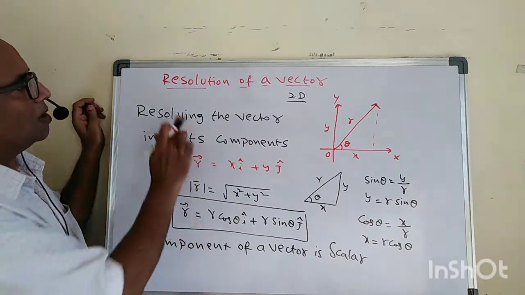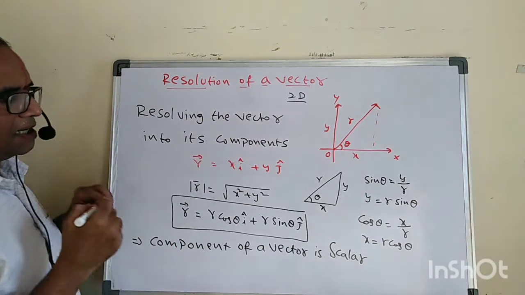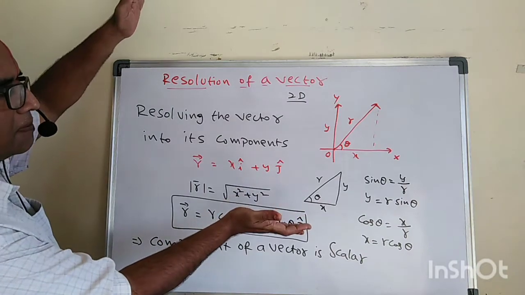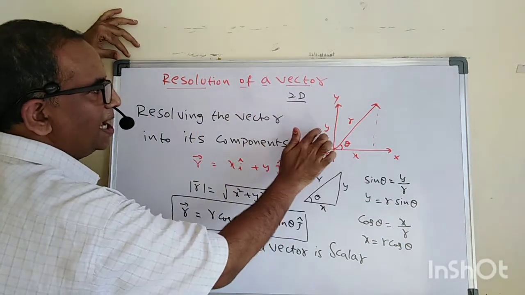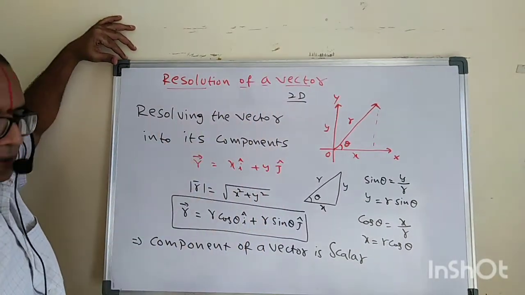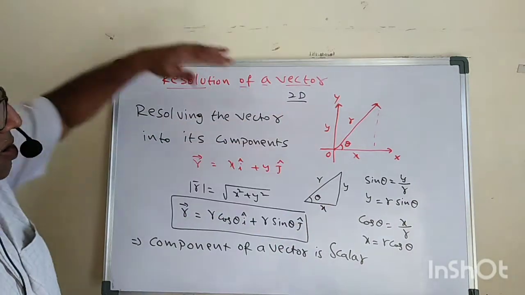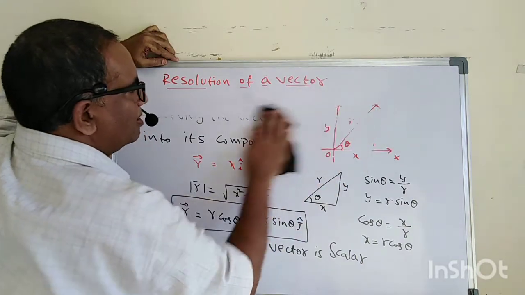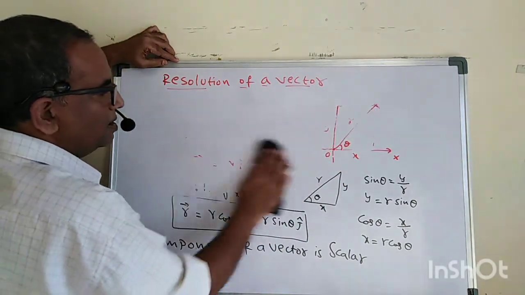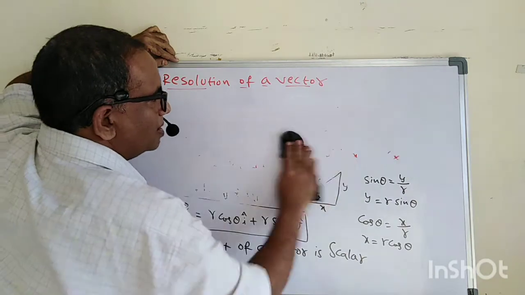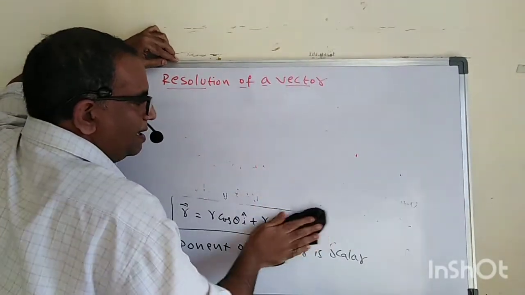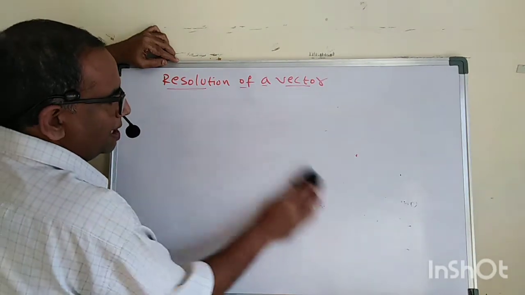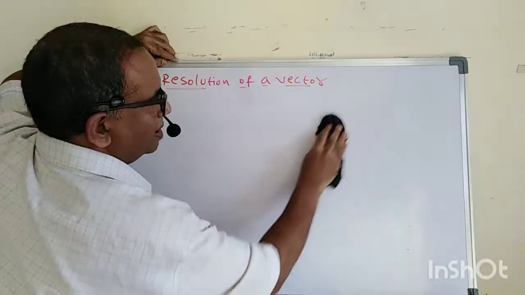Once again, what do you mean by resolution of a vector? Resolution of a vector means resolving the vector into its components, say along the x-axis and y-axis in two dimensions. I hope you understood this. Now let us discuss the components of a vector in three dimensions. Three-dimensional means along the x, y and z axes also.